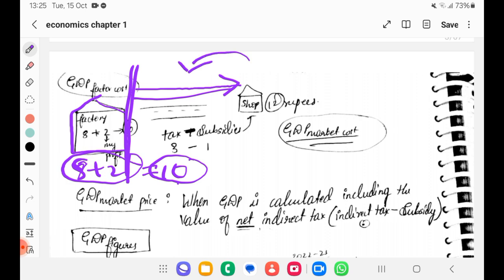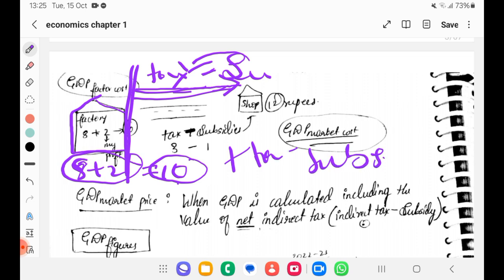Because you are using a road, you have to face some tax, and because you are doing good work, the government will also provide certain subsidies. Subsidies mean your cost will be reduced, right? You don't need to pay that much. So plus tax minus subsidies is equal to GDP at market price.